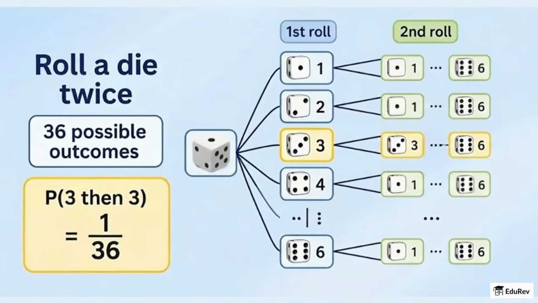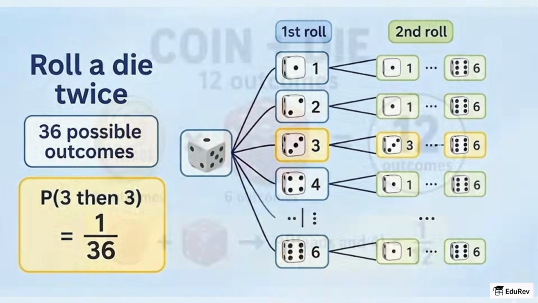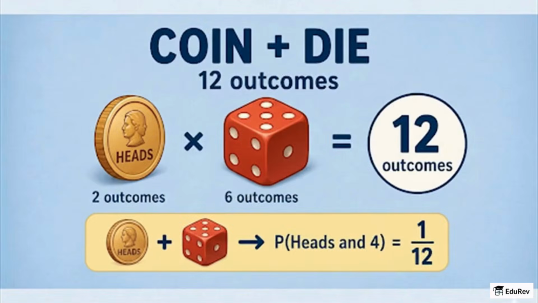If you roll a die twice, the tree shows 36 outcomes, and the chance of getting 3 then 3 is 1 divided by 36. If you toss a coin and roll a die, there are 12 outcomes, and the chance of getting heads and then 4 is 1 divided by 12.